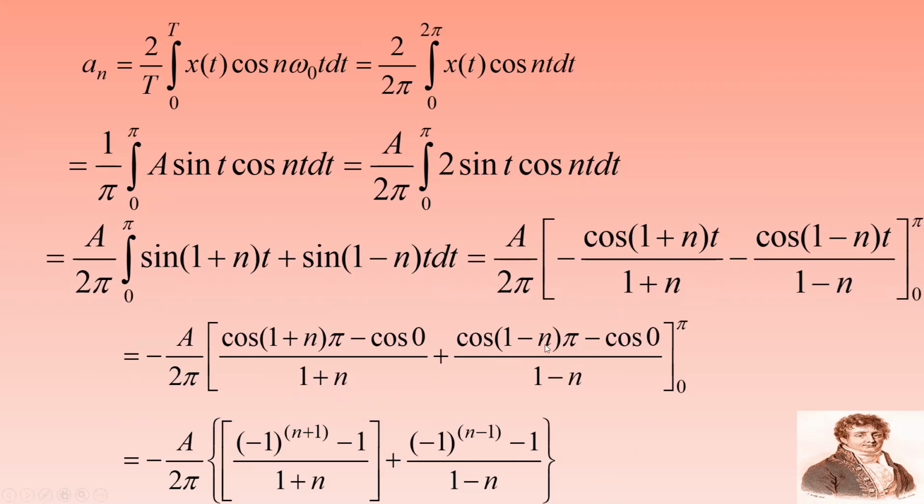So if I simplify this equation, I can have minus A by 2 pi times minus 1 power n plus 1, because cos (1 plus n) pi equals minus 1 power n plus 1, minus 1, divided by 1 plus n. Similarly, plus minus 1 power n minus 1, minus 1, by 1 minus n.